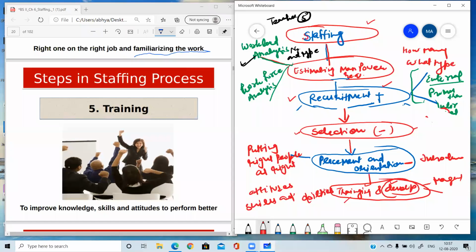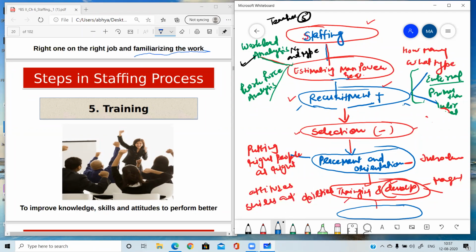So both are given. If the employee is manager, then the development will be done, and if the employee is worker or he has to perform at the lower level, then the training will be done. So this is all about training, and further we will be doing both the topics in detail in the next part of the chapter.